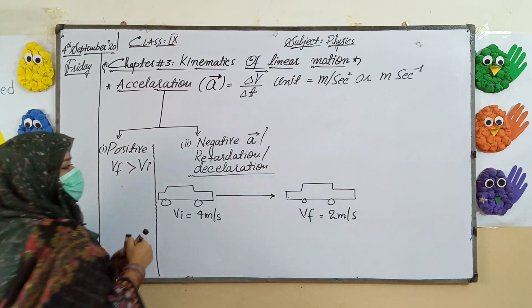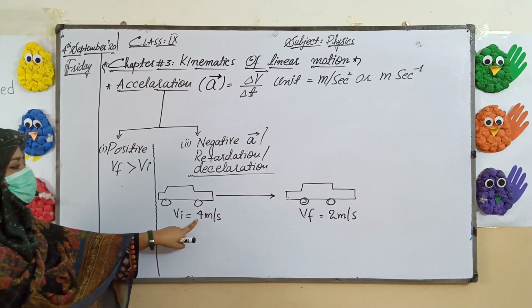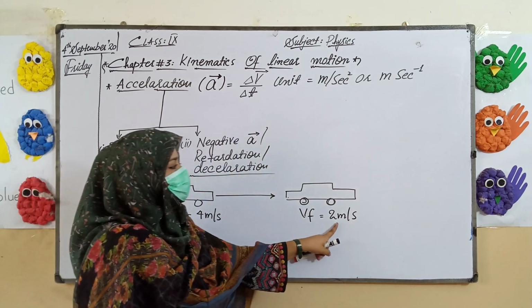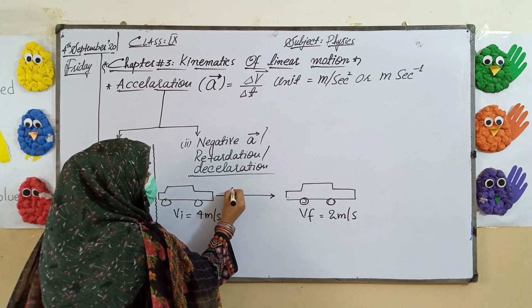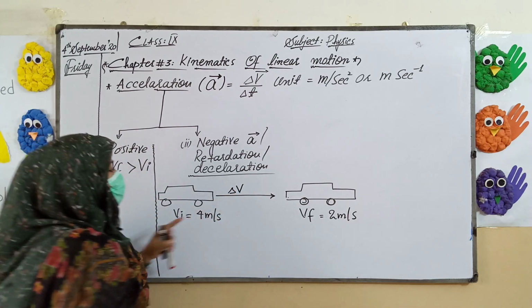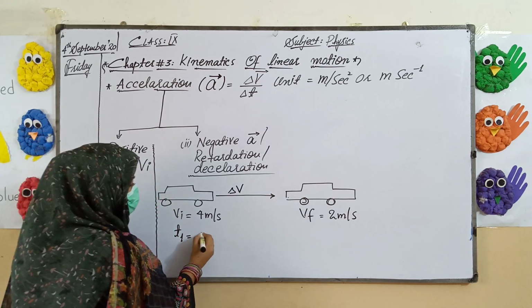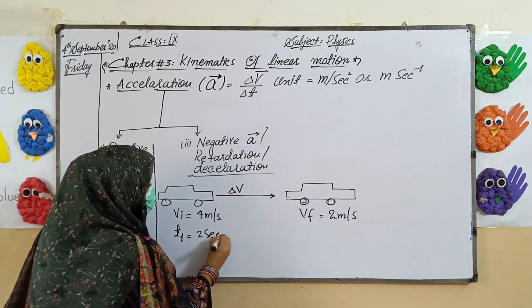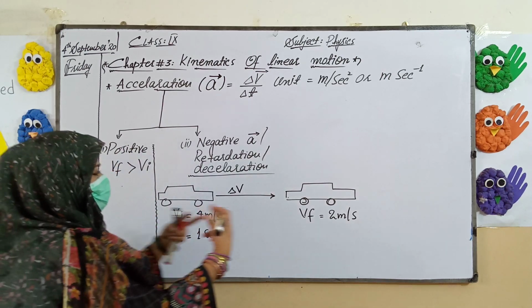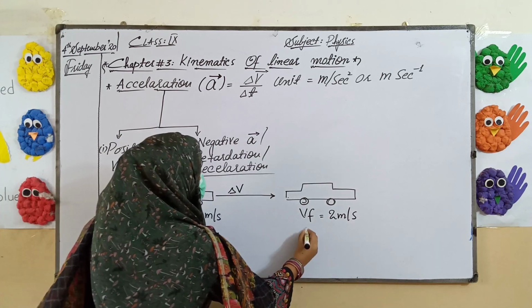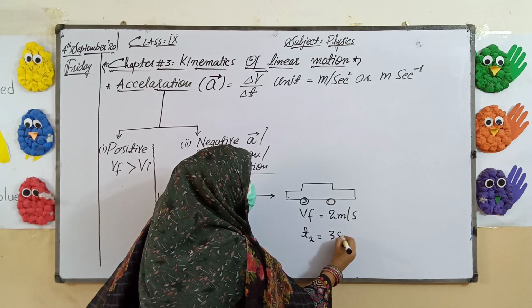You can see here the initial velocity is higher while the final velocity is lower. We will find the delta v and the time. t1 is, suppose, 1 second when it started, and then when we noted the final velocity, the time t2 is equal to 3 seconds.